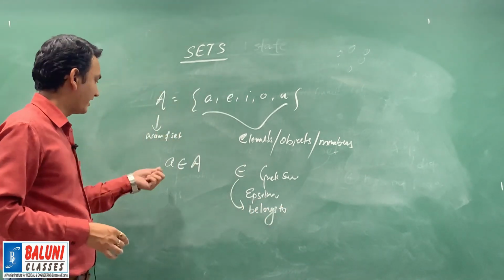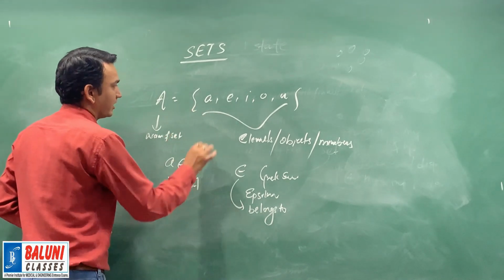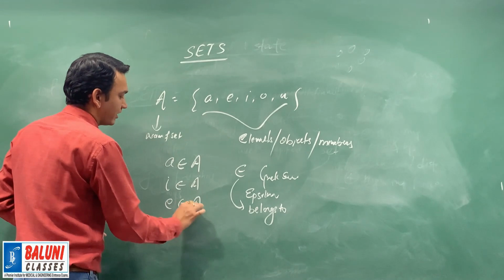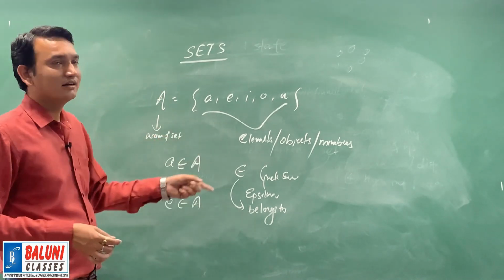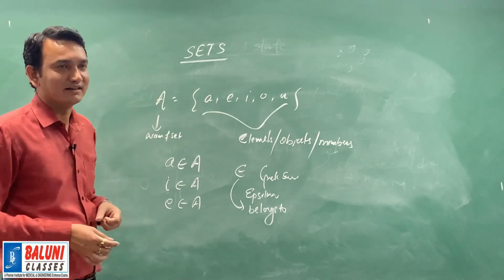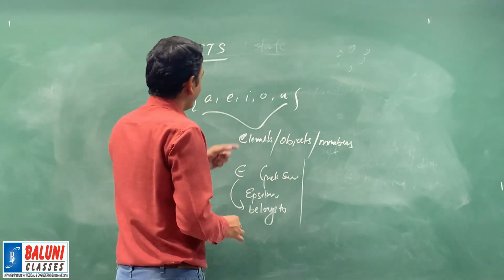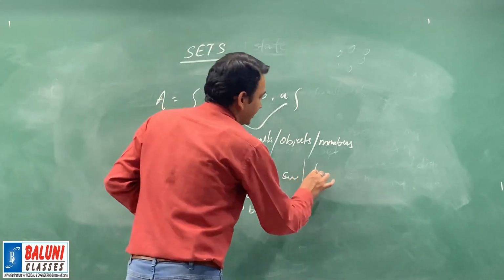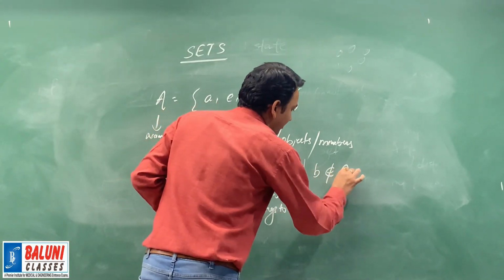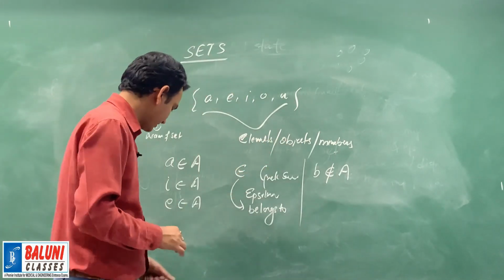So we read it A belongs to A. Similarly, we can say I belongs to A or E belongs to A. Now if I want to say that B is not in the given set A, I will say B does not belong to A, and I will write B does not belong to set A.